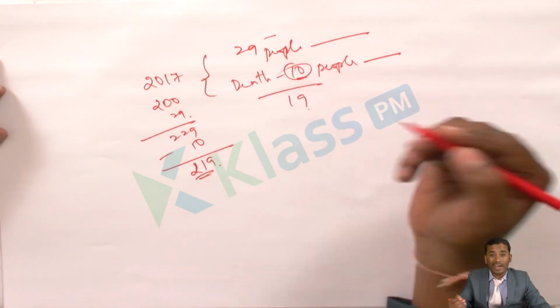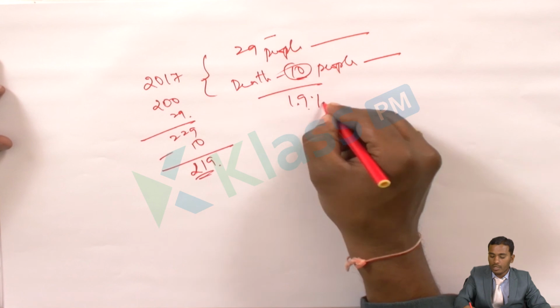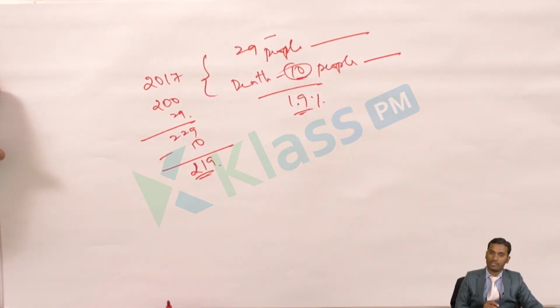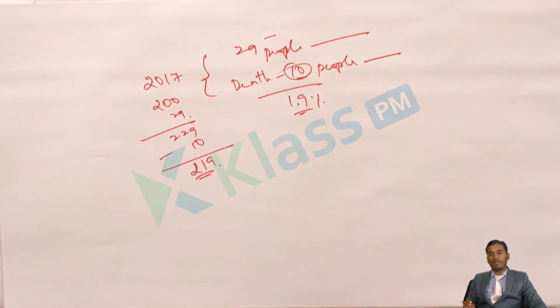So what is the growth rate? How will we calculate that in percentage? That is 1.9%. Okay, 1.9% will be the percentage of population growth. So at that particular time period, we will assume that India's population has a growth rate of 1.9%.